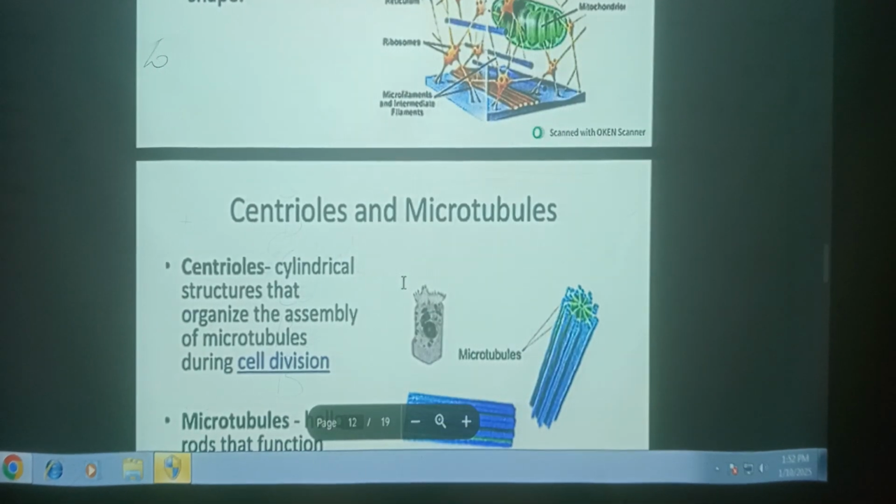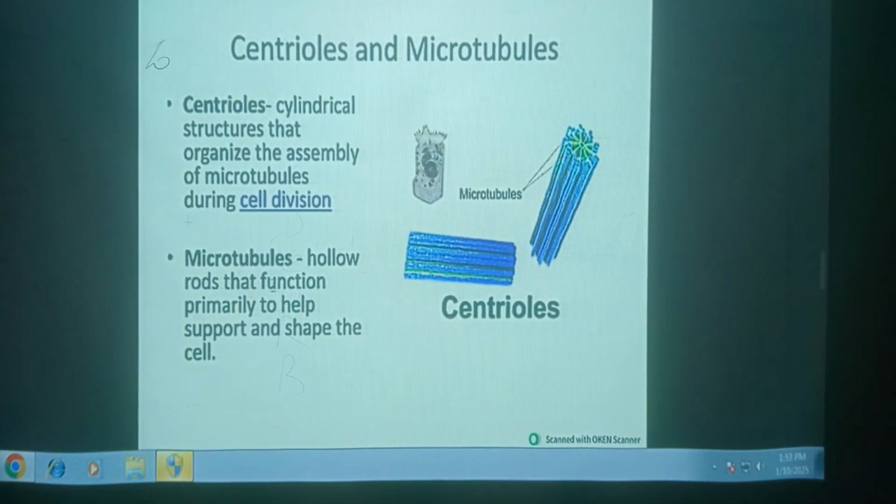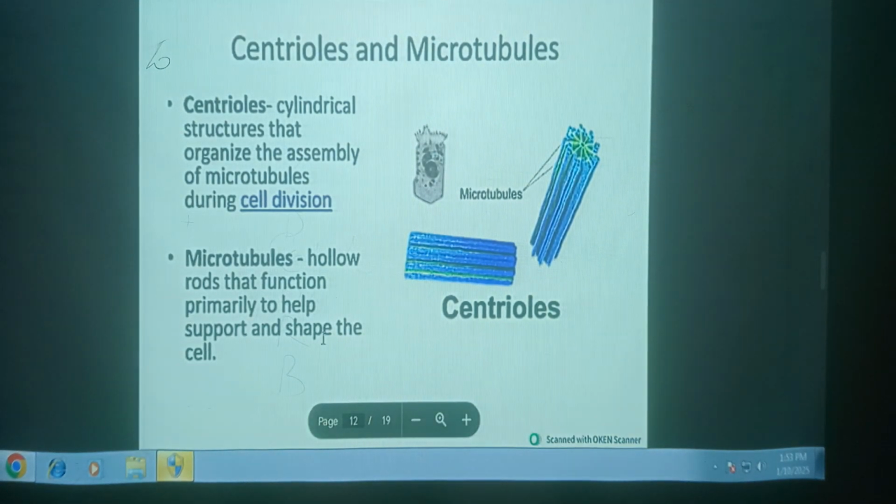Cytoskeleton, centrosomes and microtubules. The centrosome was discovered by Van Beneden. It is otherwise called the cell center. The centrosome plays an important role during cell division. The centrosome is absent in plant cells. Microtubules are hollow rods that function primarily to help support and shape the cell.